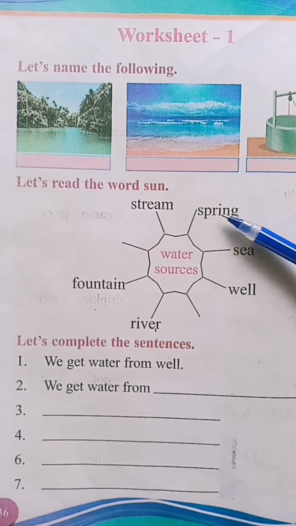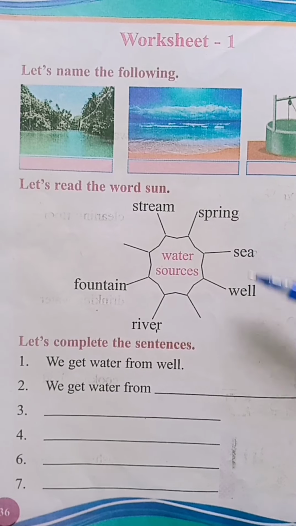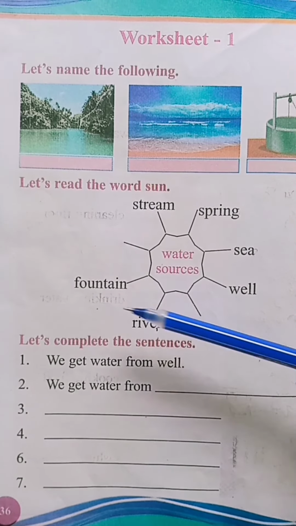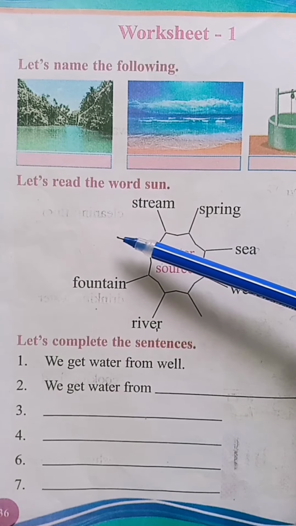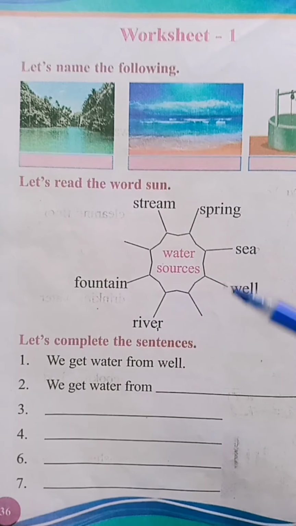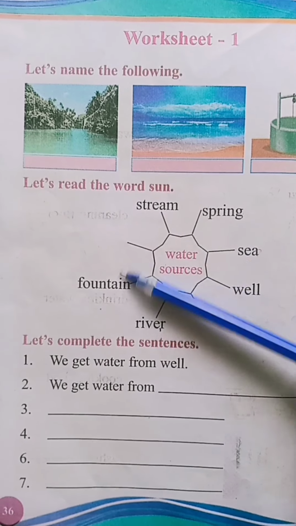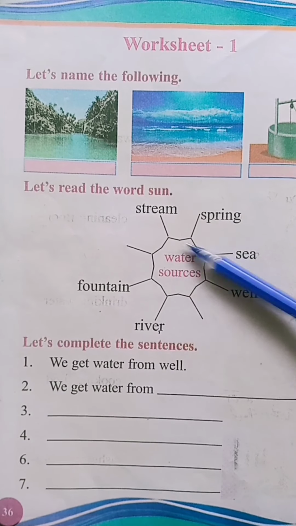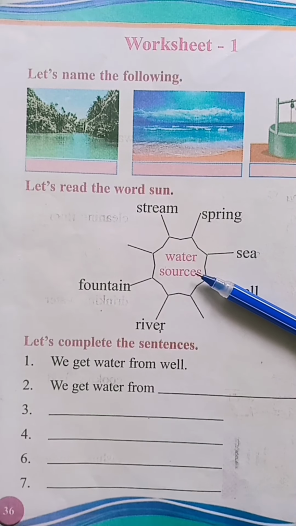Stream, spring, sea, well, pond, river, fountain, then lake. Isn't it? Yes. All these are different sources of water. Okay.